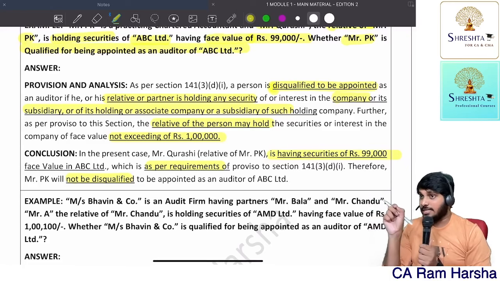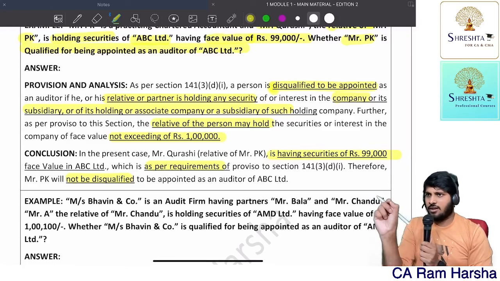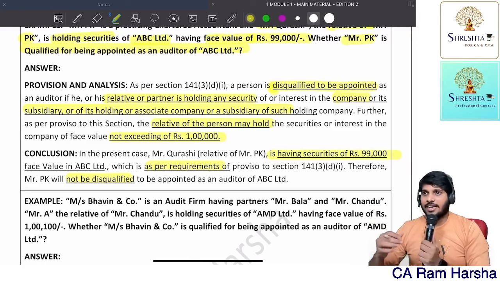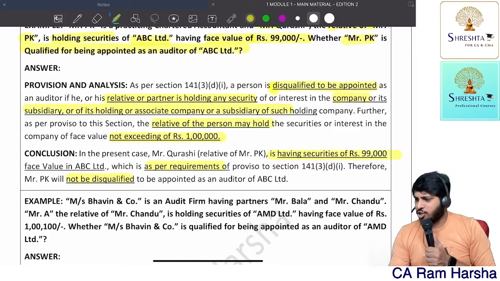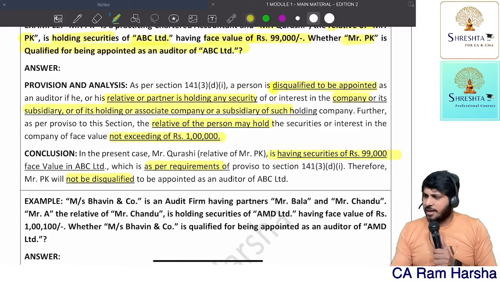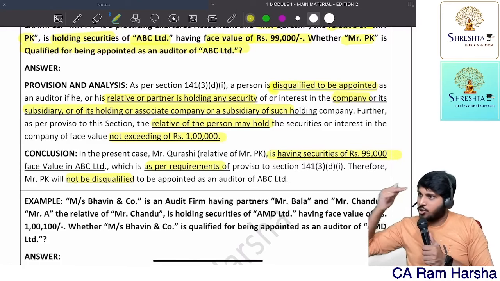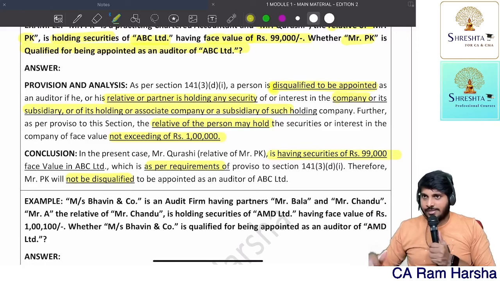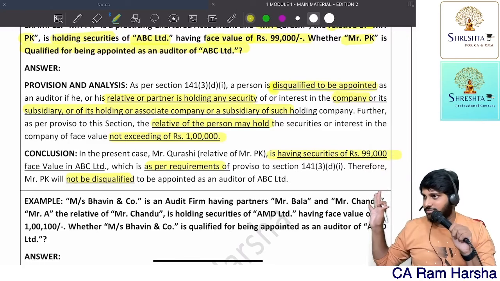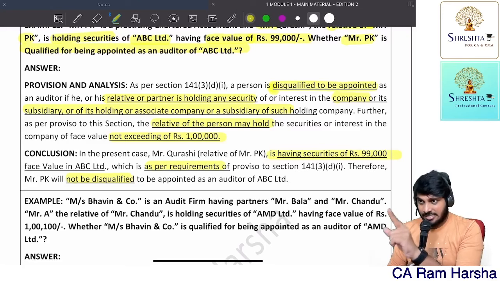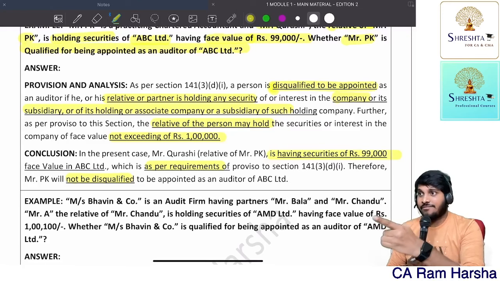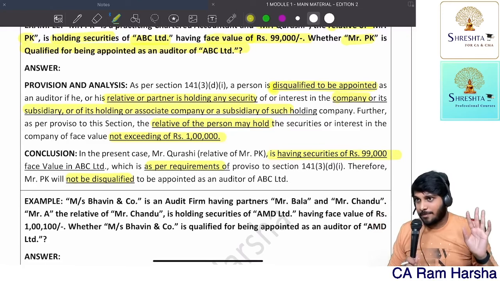So, if your answer is very neat, legibility should be there. Your handwriting need not be excellent, but by reading, I should simply understand. I should not have to focus on it. If you are writing in such a way that I am taking huge stress to understand your answer, then your paper is at risk. Valuing a right answer is easier than valuing a wrong answer.